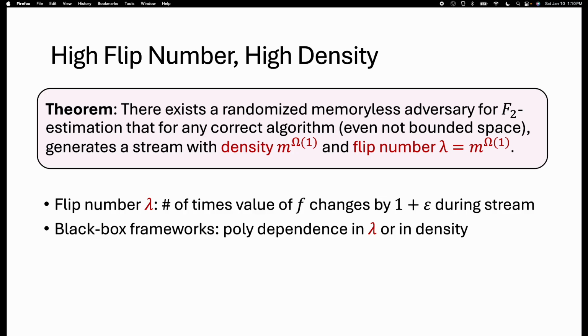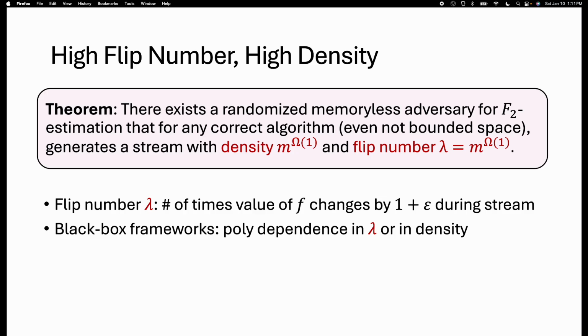the adversary can generate a stream that has high density, meaning the number of non-zero coordinates will be at least a small polynomial in m, as well as high flip number, meaning the true underlying F2 value will fluctuate a lot.